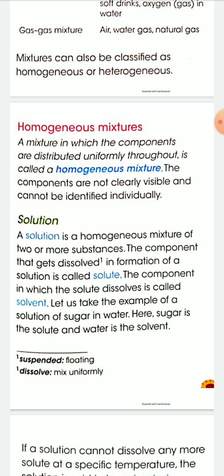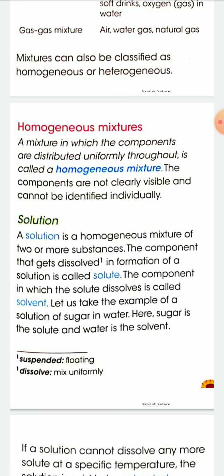The component that gets dissolved in the formation of a solution is called the solute, and the component in which the solute dissolves is called the solvent.